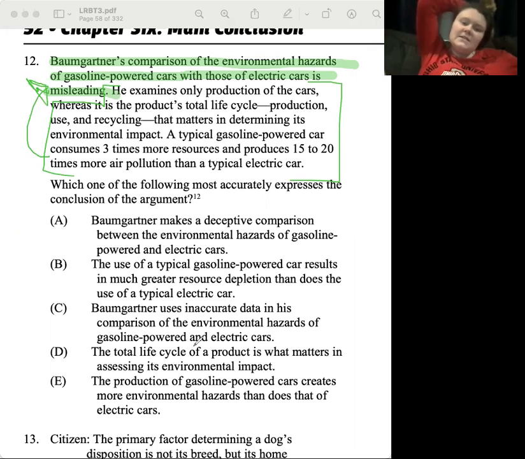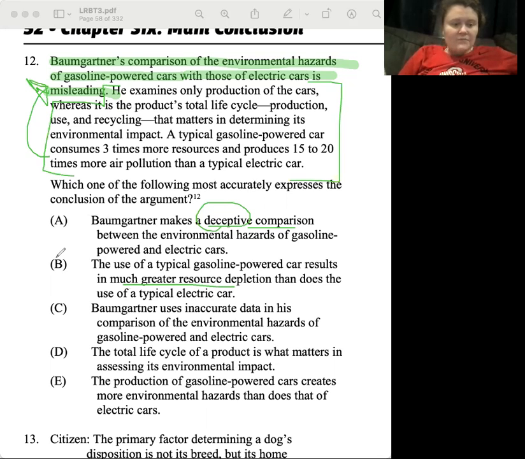A. Baumgartner makes a deceptive comparison between the environmental hazards of gasoline powered and electric cars. Yes, I would say that he makes a deceptive comparison is the same as his comparison being misleading. B. The use of a typical gasoline powered car results in much greater resource depletion than that of the electric car. No, that's not us saying that his comparison is misleading.